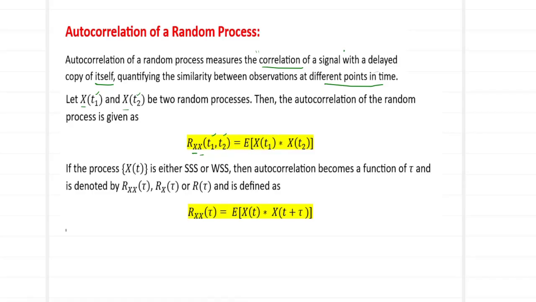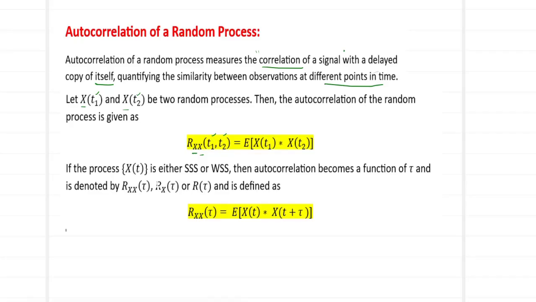So we define it as the expected value of x of t1 times x of t2. We compute the product of the two components x of t1 and x of t2 and then take the expectation of the product, and the output we get is defined as the autocorrelation of the random process. It will be a function of time, t1 and t2.